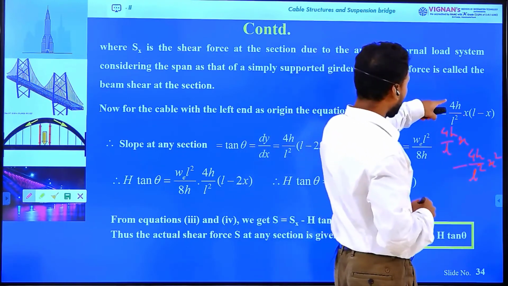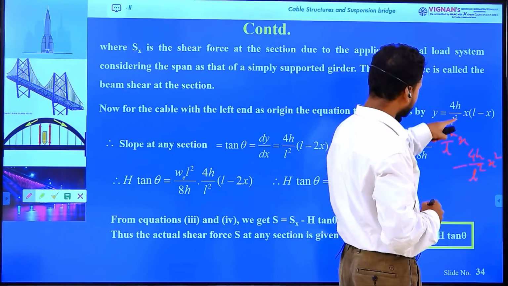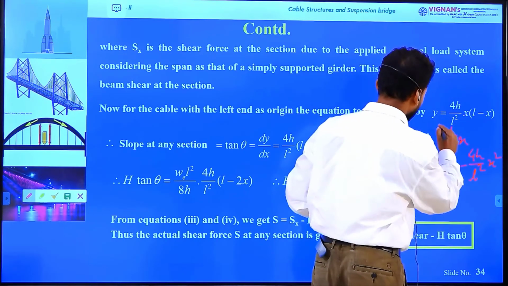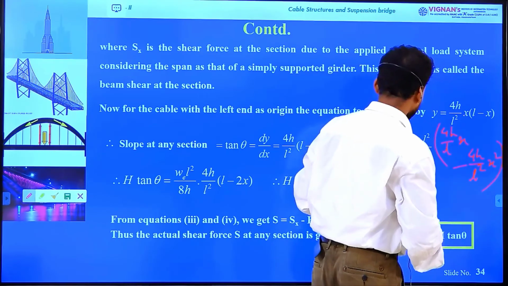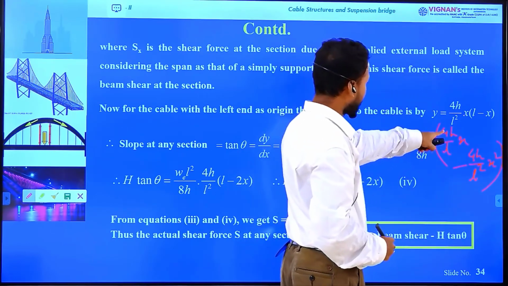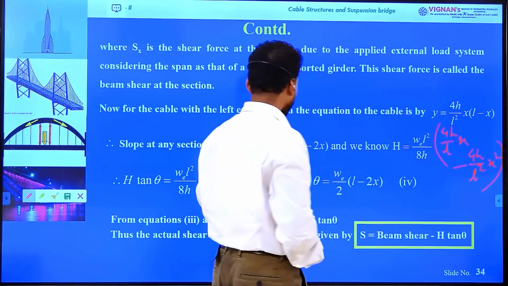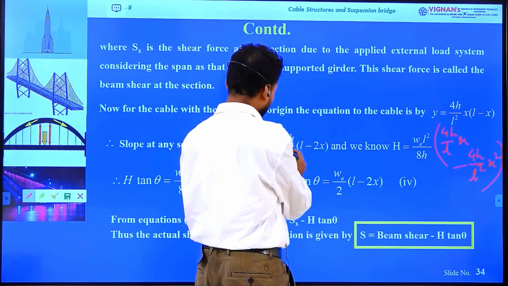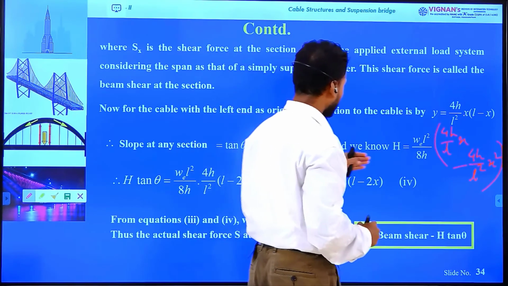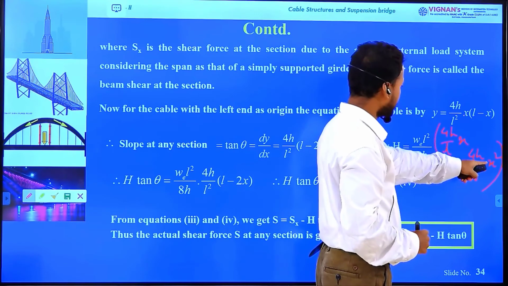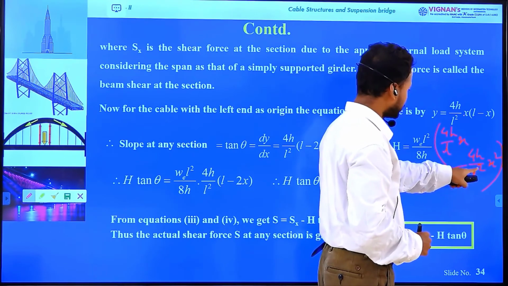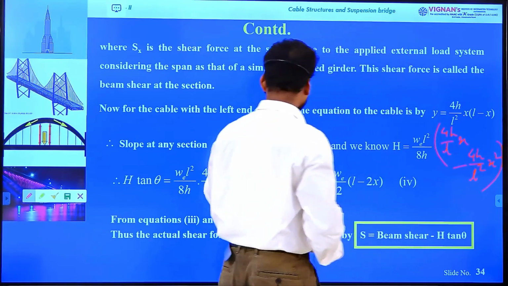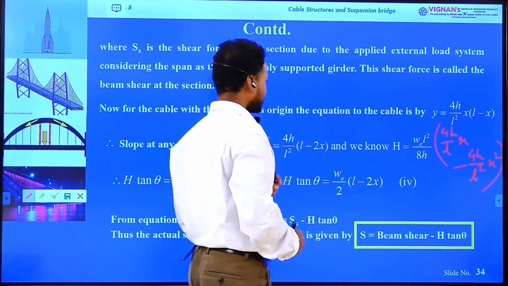The derivative of this function: 4h by L will come out, and the derivative of the second term will be 4h by L square into 2x, which is 8hx by L square.